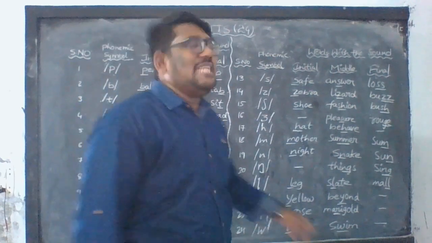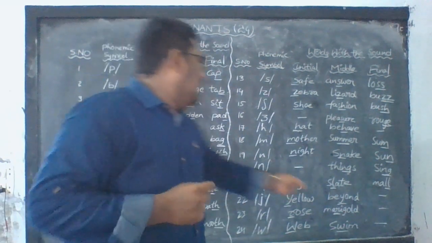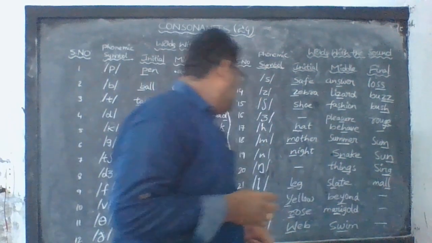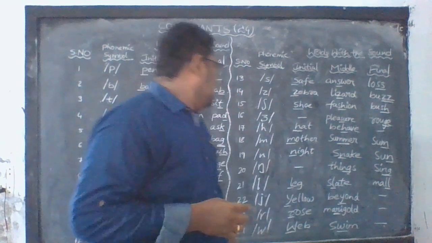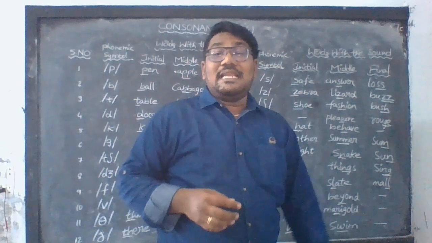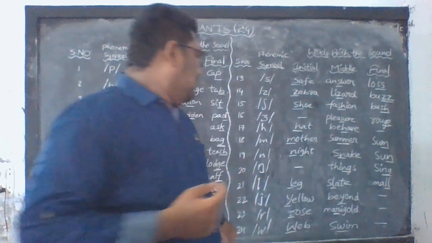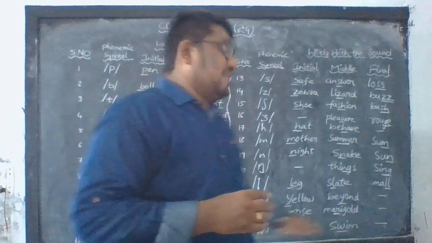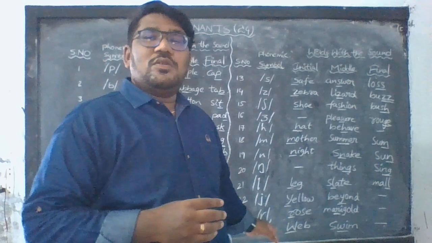Next, y as in yellow, y as in beyond. R as in rose, as in marry. W as in verb, w as in swim.